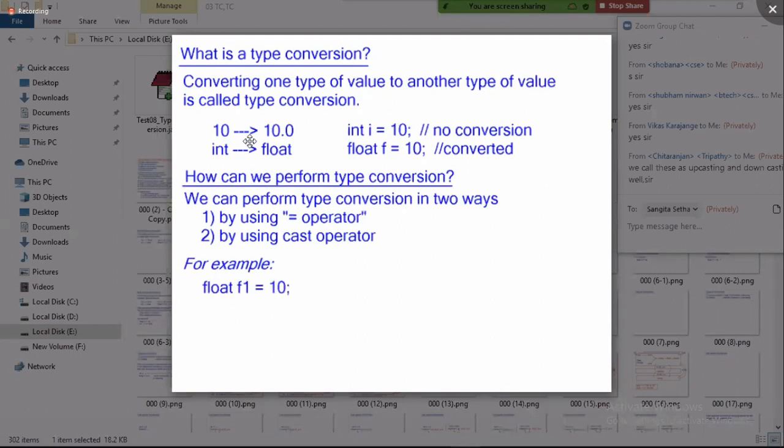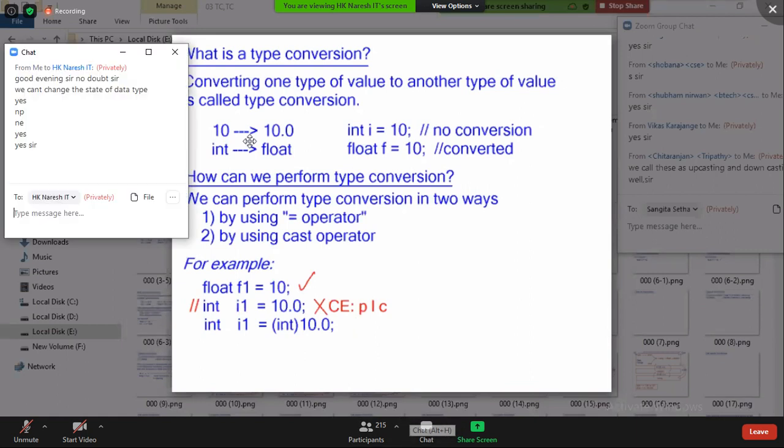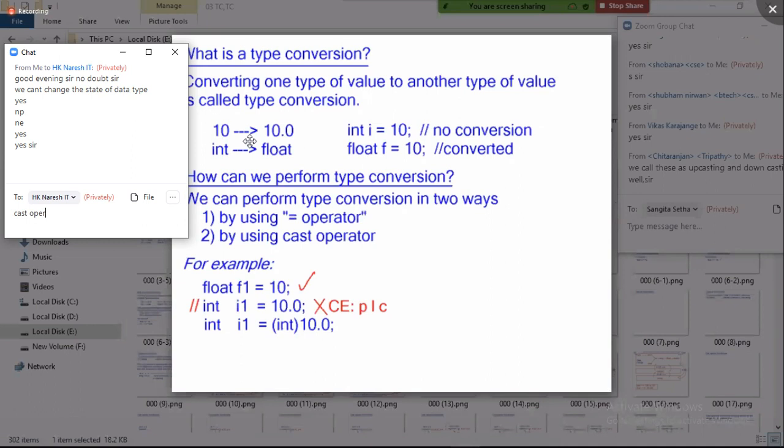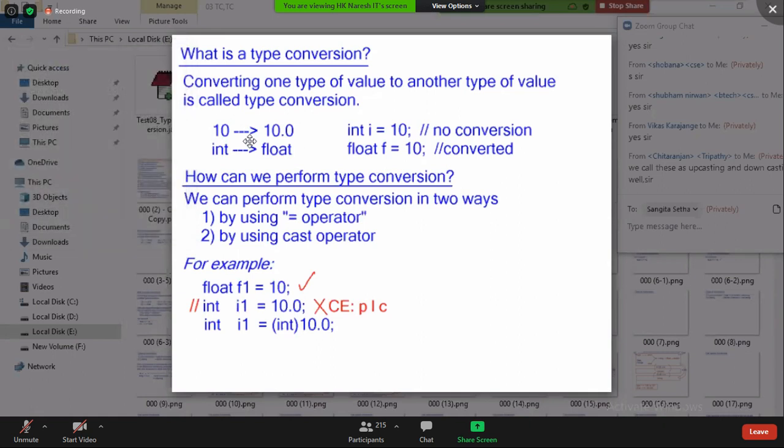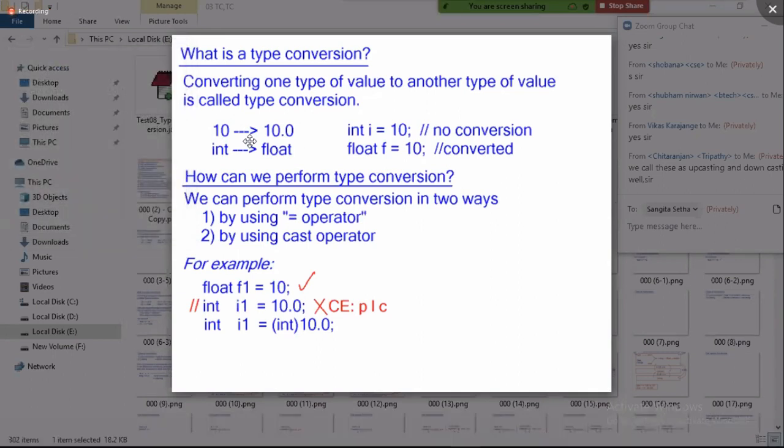For example, float f equal to 10, here conversion happens. Int i equal to 10.0, here the compiler throws an error: possible lossy conversion. Okay, then how can I tell the compiler, please remove that .0 and assign it by using the cast operator? What do you call this bracket? By using the cast operator. Upcasting and downcasting terminology is related to reference data types, not primitive data types. For primitive data types, we don't call it upcasting or downcasting.